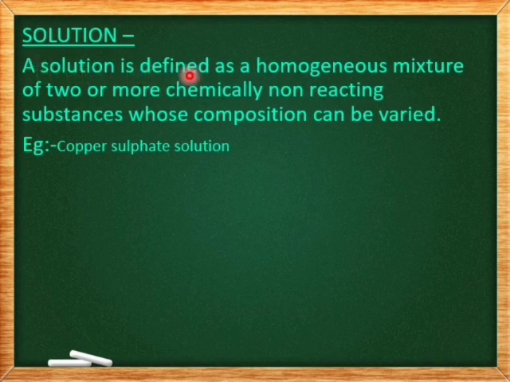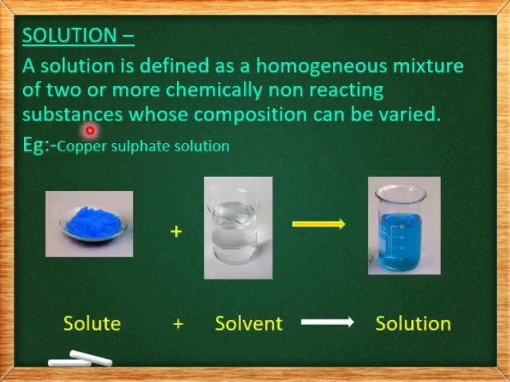Solution. A solution is defined as a homogeneous mixture of two or more chemically non-reacting substances whose composition can be varied. For example, copper sulfate solution. Here we have few grams of copper sulfate crystals and we have a beaker full of water. Now, when we add this copper sulfate crystals to the water that is taken in the beaker, we find that the copper sulfate crystals completely dissolve in water and the water particles and copper sulfate particles are uniformly mixed. Hence, we get a solution of uniform composition. So, solution is a homogeneous mixture.